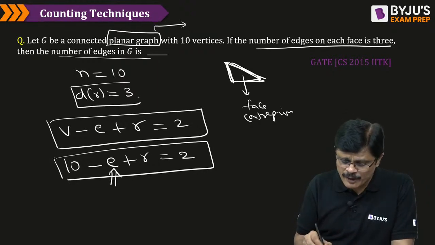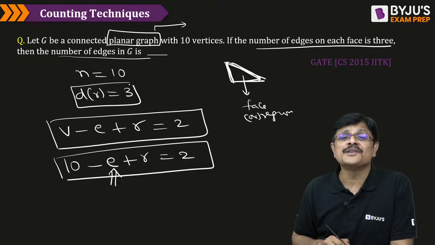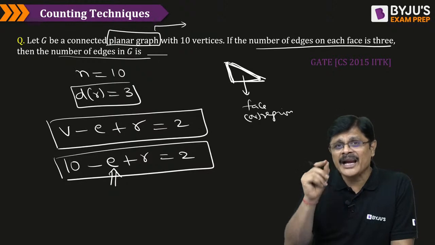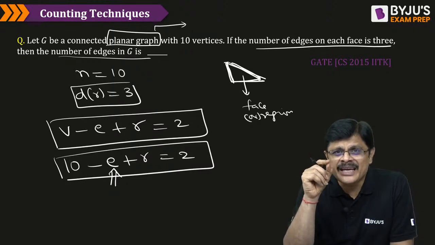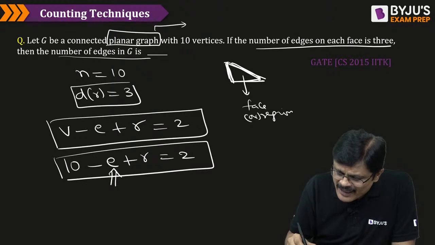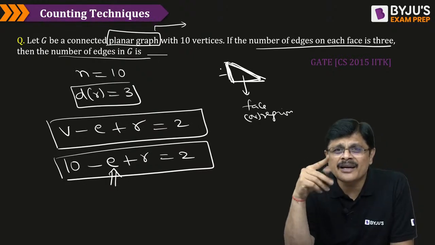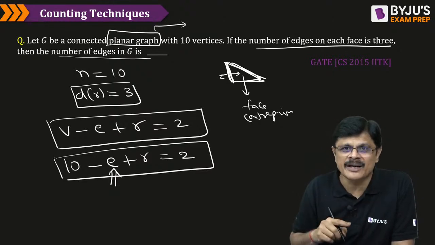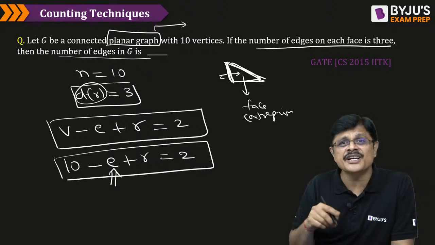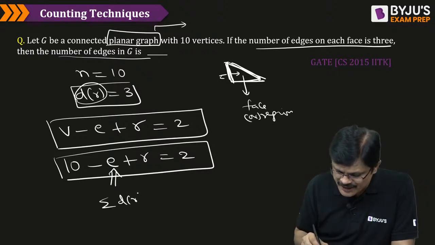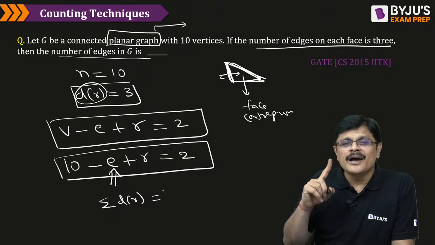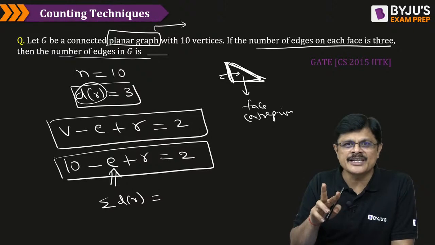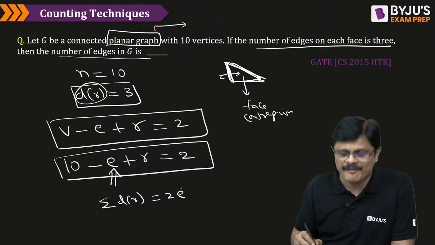But they gave one beautiful result: degree of each region is 3. And each edge can give degree to 2 regions. It may give one degree here, and one degree there. Because the degree of each region is 3, the sum of degrees of regions will be, since each edge contributes 2 degrees, twice the number of edges.